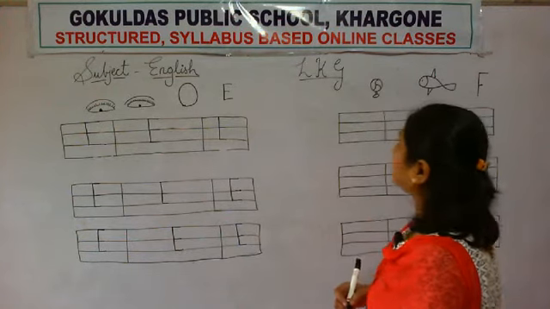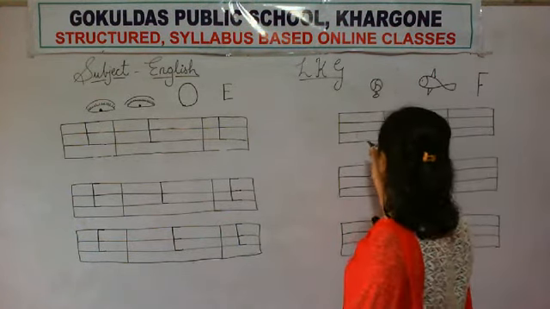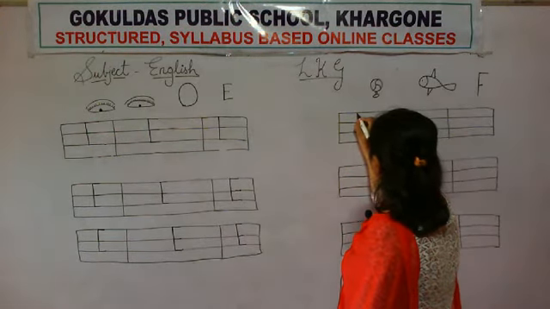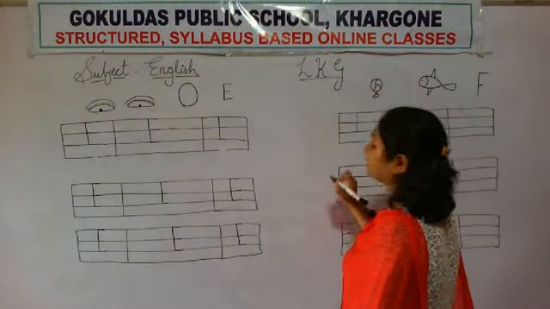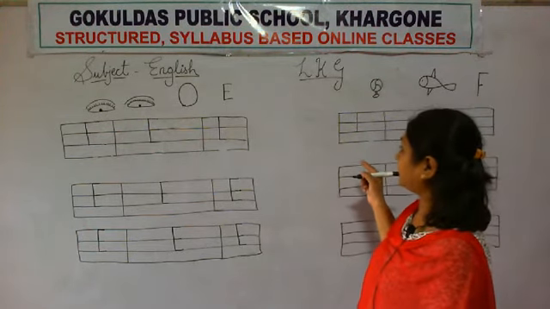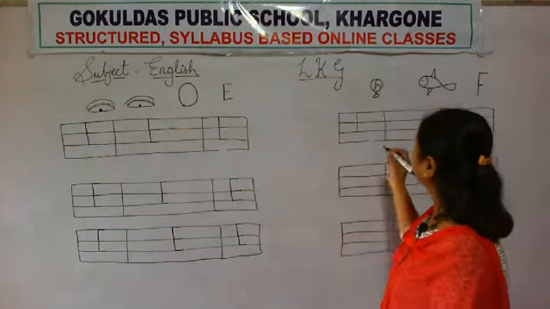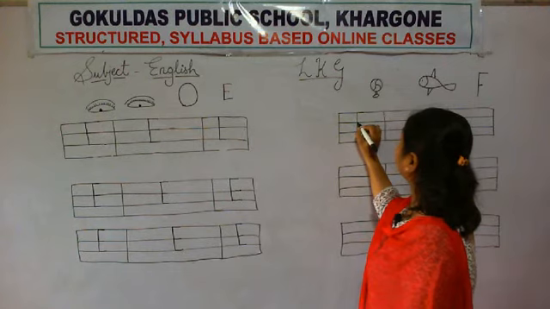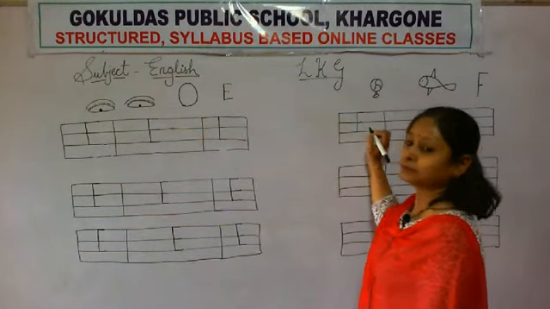Okay. How will you write F? First, from upper line to base line, standing line. Then on upper line, sleeping line, and on middle line, sleeping line.